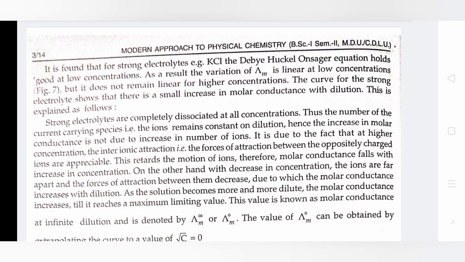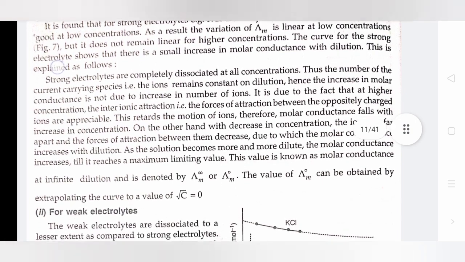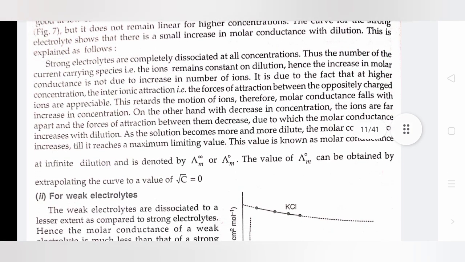Hence, the increase in molar conductance is not due to an increase in the number of ions. It is due to the fact that at higher concentration, the interionic attraction, that is the forces of attraction between the oppositely charged ions, is appreciable. This retards the motion of ions, therefore the molar conductance falls with increase in concentration. On the other hand, with decrease in concentration, the ions are far apart and the forces of attraction between them decrease, due to which the molar conductance increases with dilution.